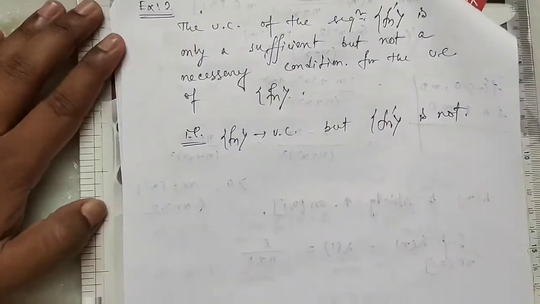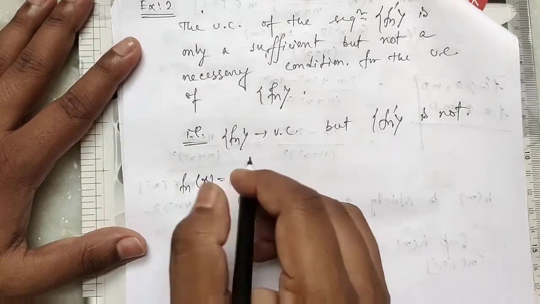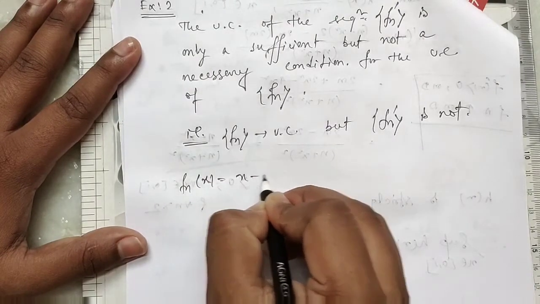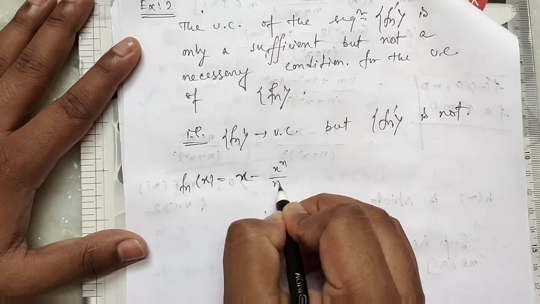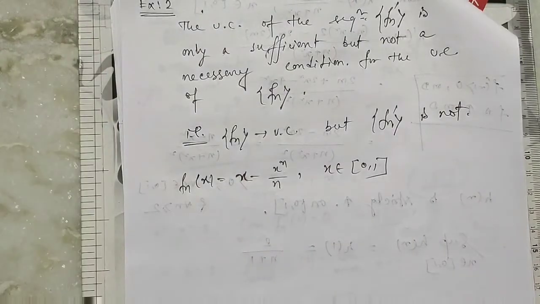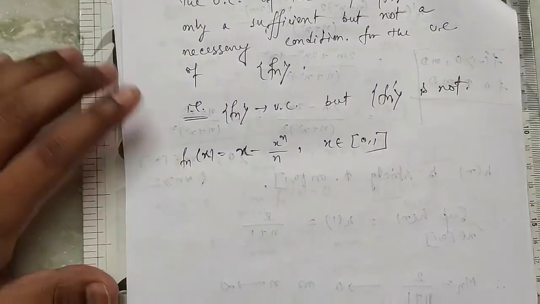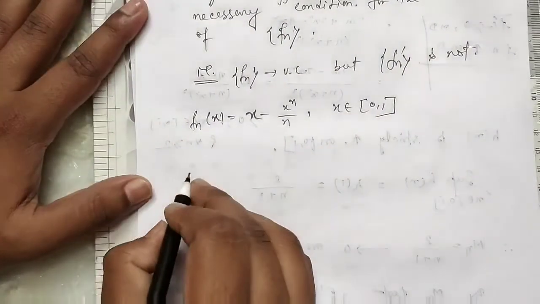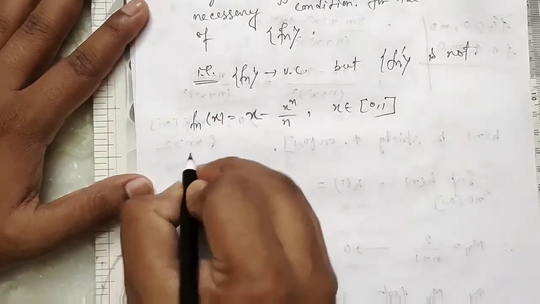So we consider the example fn(x) equal to x minus x to the power n by n, x belongs to [0, 1]. This is the sequence of functions. First we prove this is pointwise convergent.